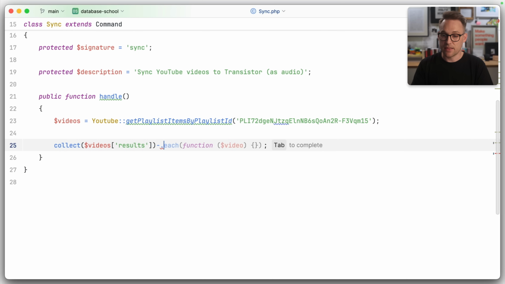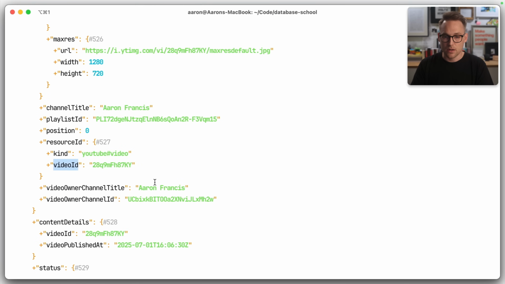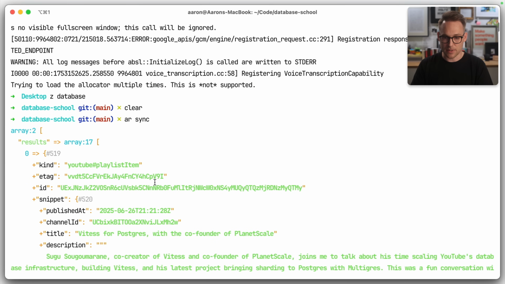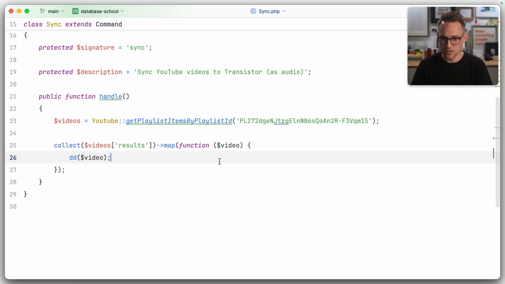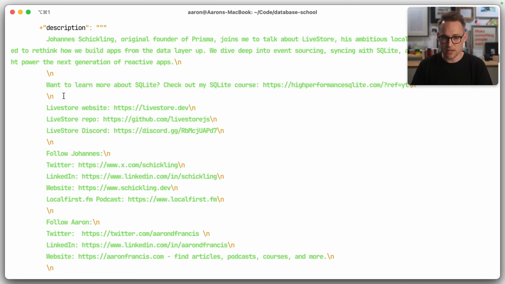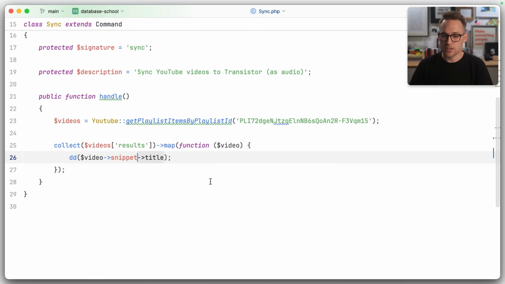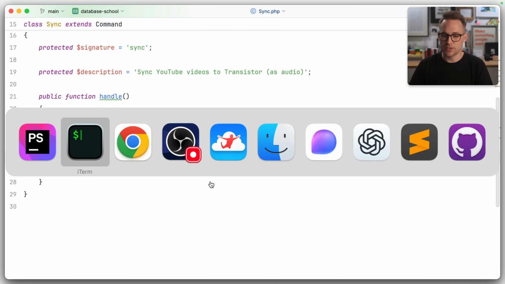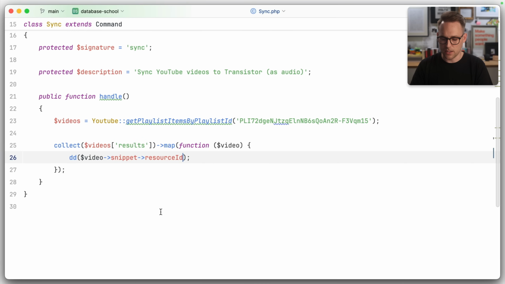So we're going to collect that, and then we're going to map over it. And if we, can we do, I don't know what type this is. Look at me talking about types. It's just a standard object. So we will try snippet. I don't think it was snippet title. It was snippet resource ID. Snippet, let's just see what the snippet is to see if we're close. Okay, snippet, we are close. Then we want resource ID. Yep, and then we want video ID.